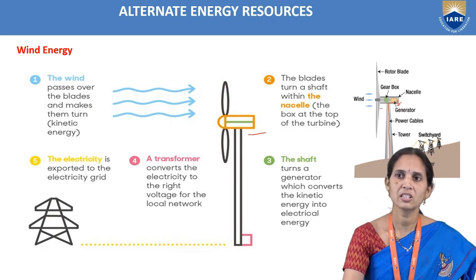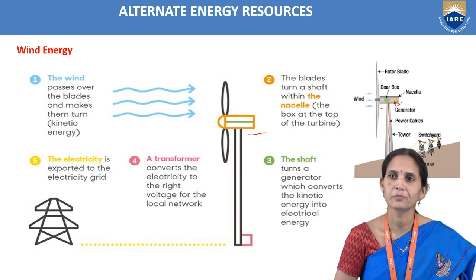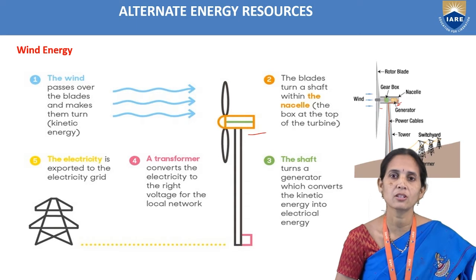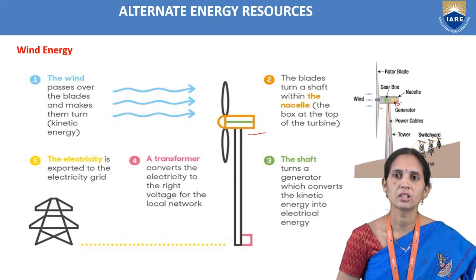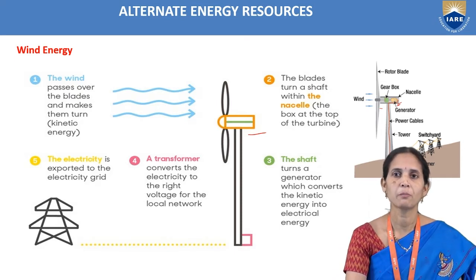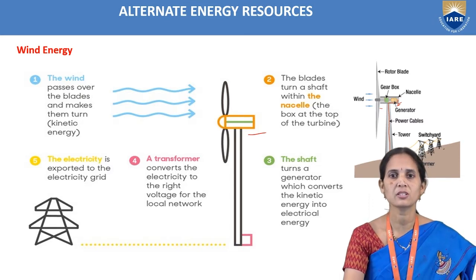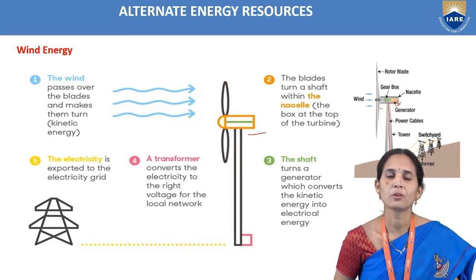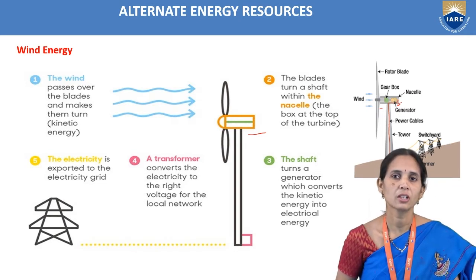The shaft turns a generator, which converts the kinetic energy into electrical energy. We can see the transformer here. The transformer converts the electricity to the right voltage for the local network, and we pass the electricity to the home appliances. This is how wind energy is converted into electrical energy.